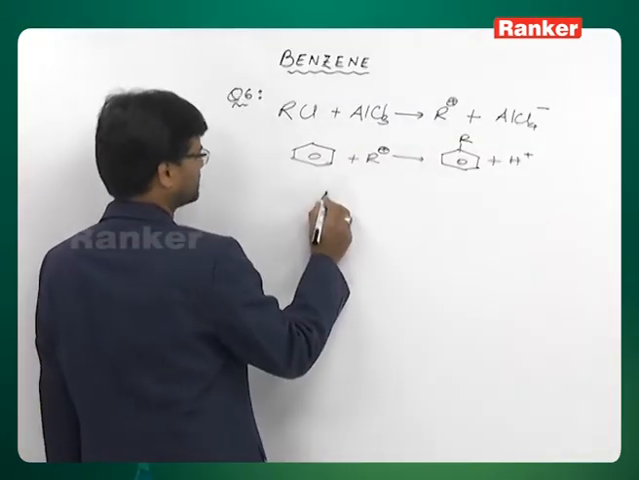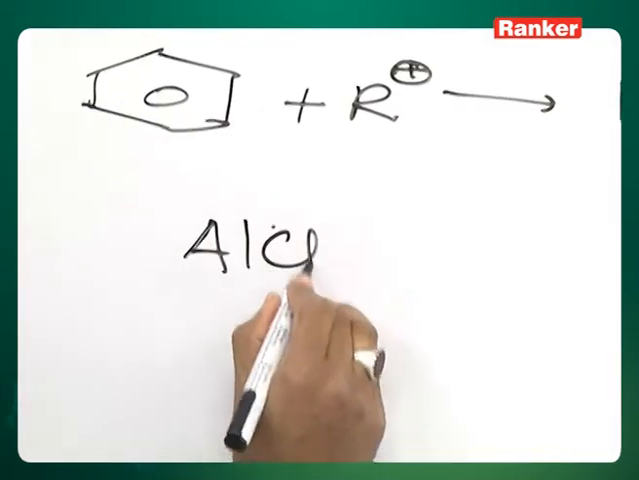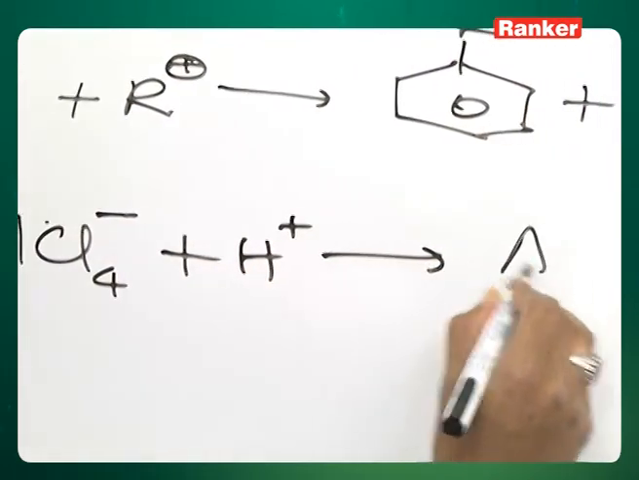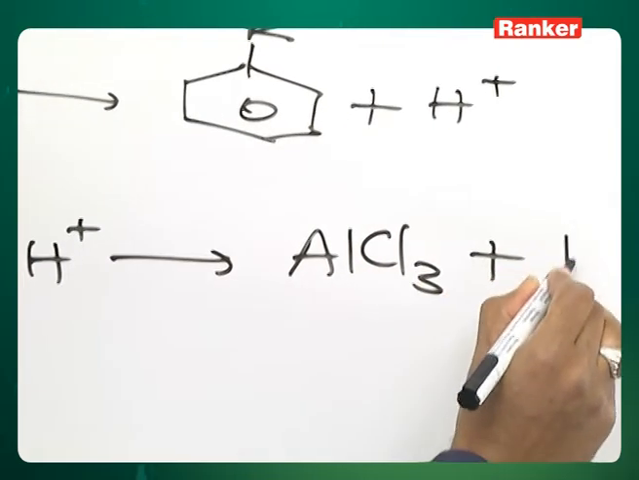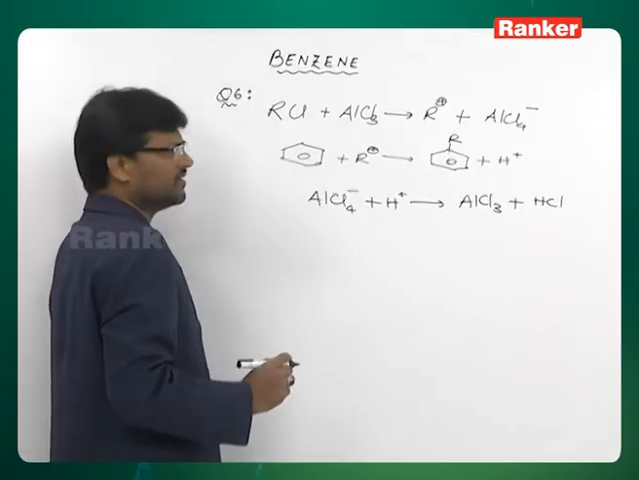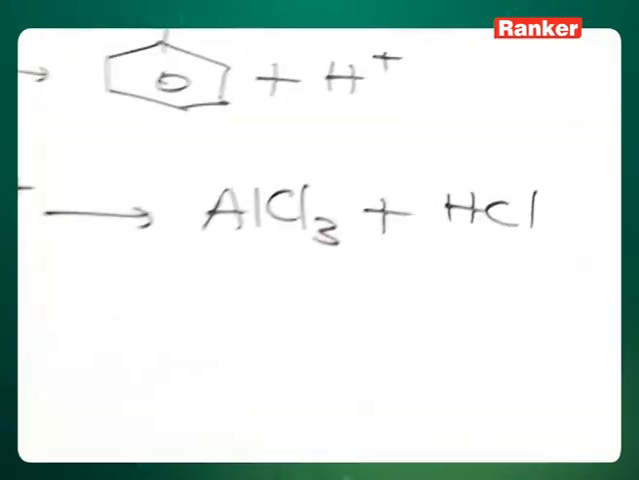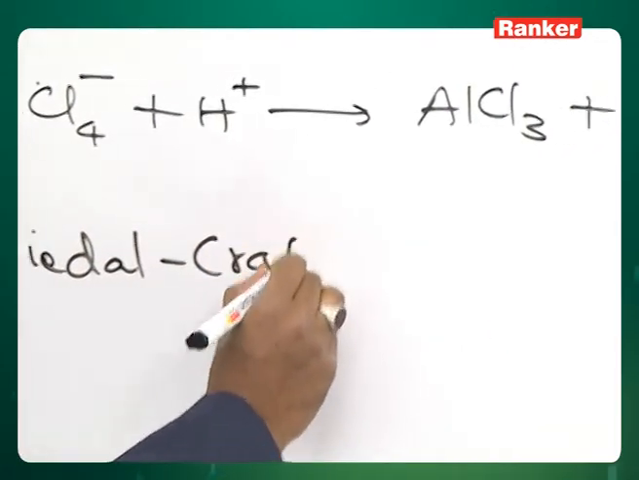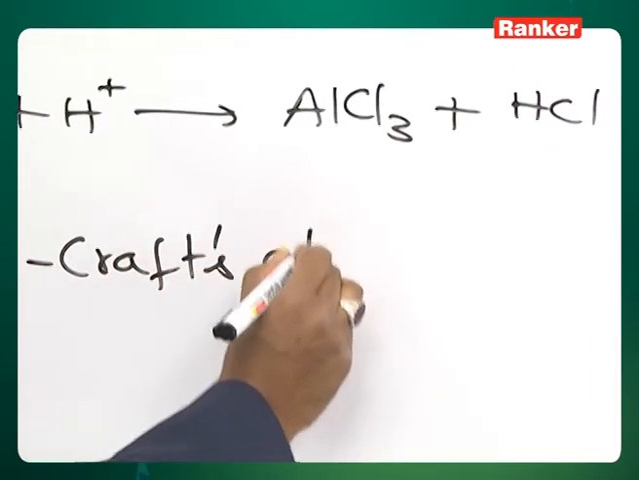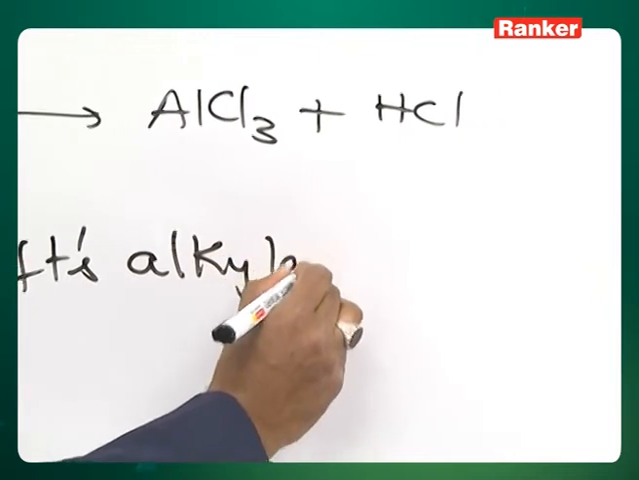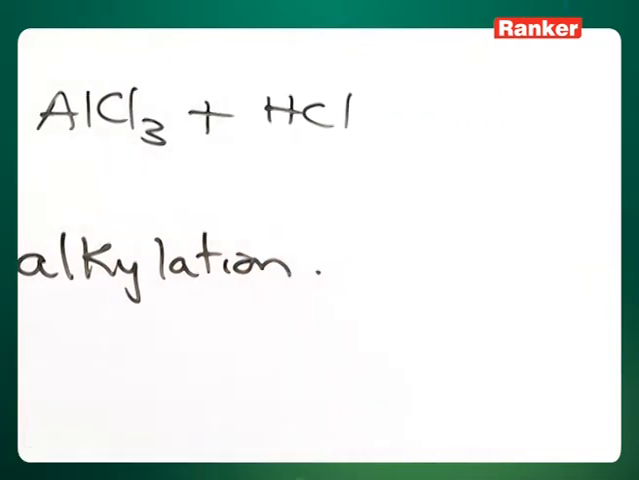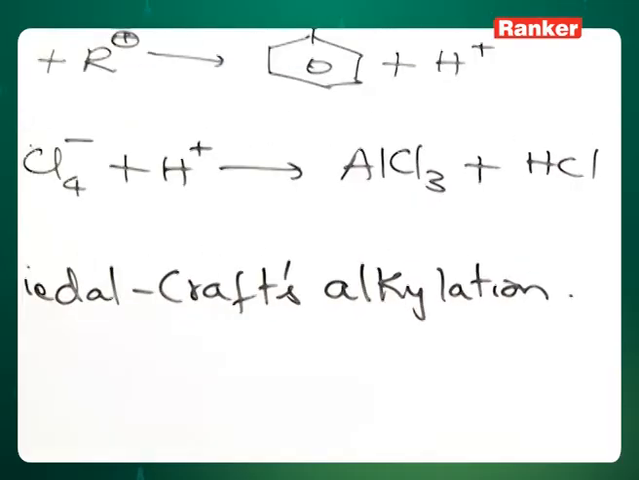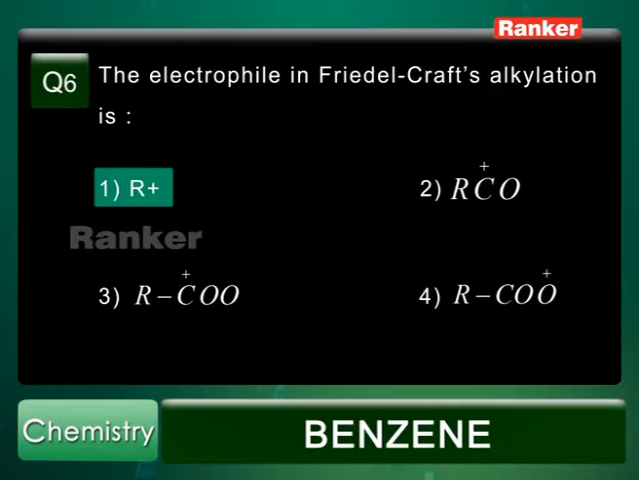This H plus will then regenerate AlCl3 like this. It is lost as HCl. This reaction is called Friedel-Crafts alkylation. So the electrophile is R plus. This is the electrophile, alkyl carbocation, and the correct answer is R plus.